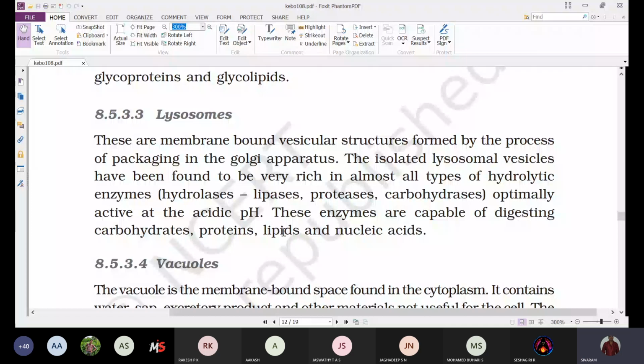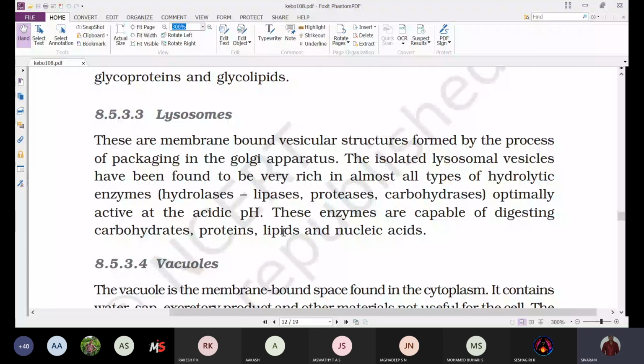Suicide means it will not destroy the cells which are actively functioning. It will not destroy the normal cells. The cell will be destroyed when it is worn out, or whenever any infection occurs, when any infected organism or pathogen enters into that cell.